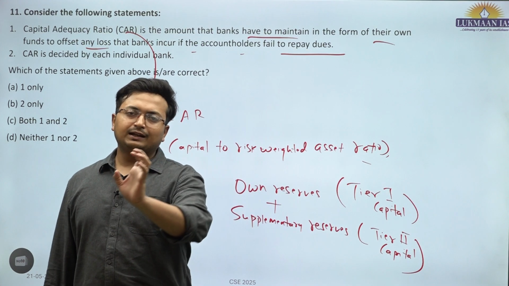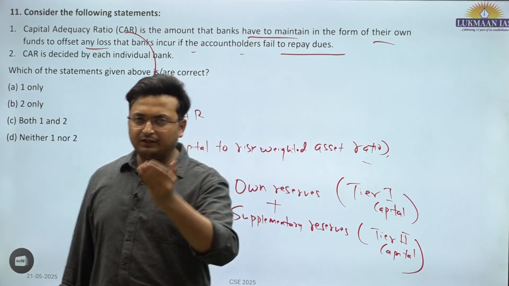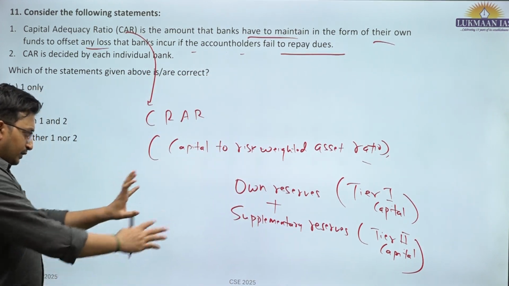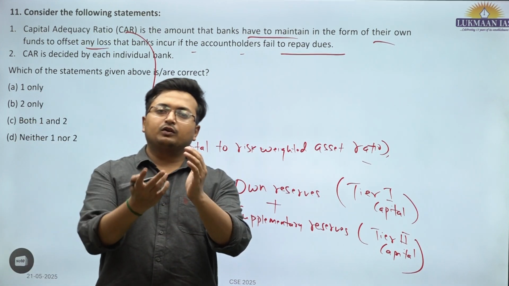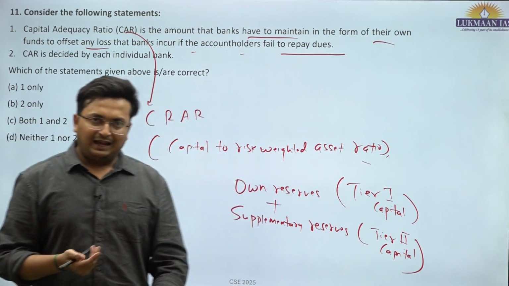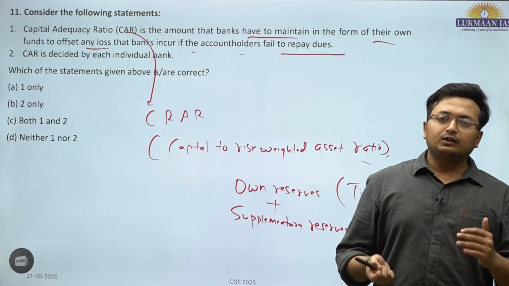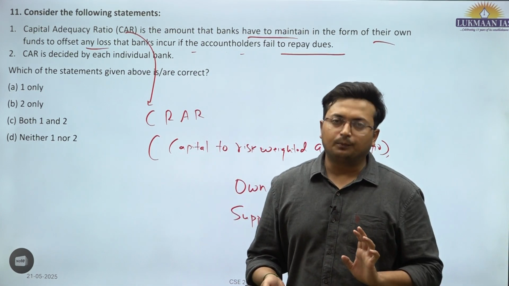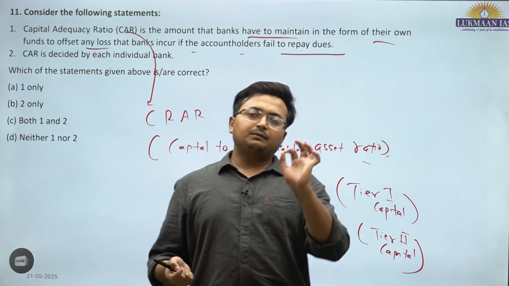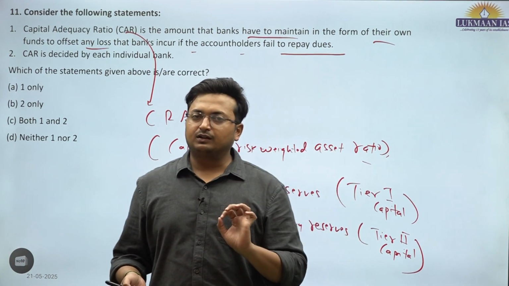But for secured lending like home loans, the risk weight could be very low. Over those risk weighted assets gives you a ratio, and that is CRAR. CRAR has to be adhered to as per the Basel III norms. Basel III norms prescribe that minimum CRAR should be 8%.